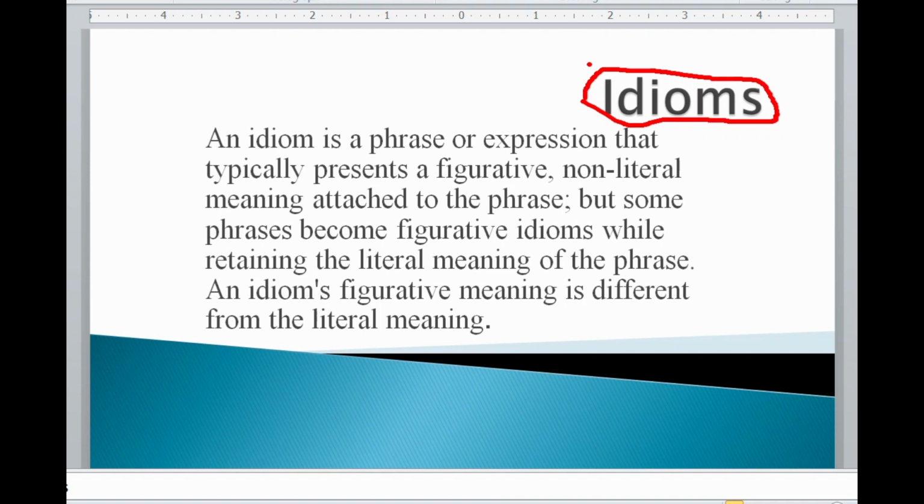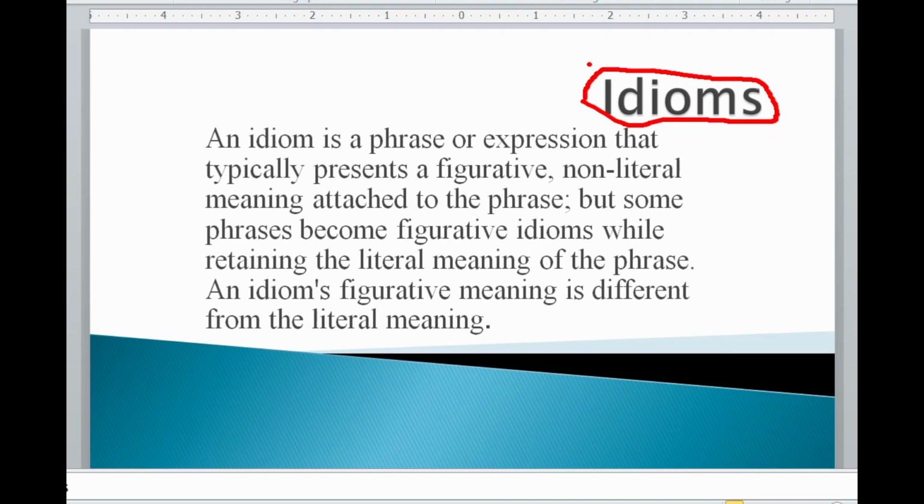The second thing is that there are some phrases whose literal meaning matches the actual meaning of the phrase. For example, there is no figurative meaning; the literal meaning is the same as what the idiom presents in a sentence. So these two things we need to keep in mind. One, an idiom has a literal meaning. Sometimes it gives the same as the literal meaning, and sometimes it gives the figurative, non-literal meaning. It is a difficult thing.